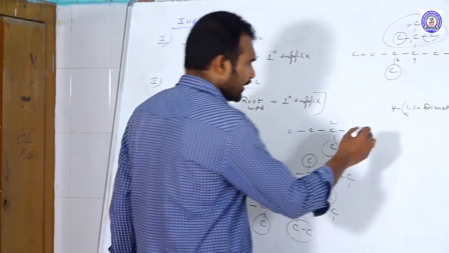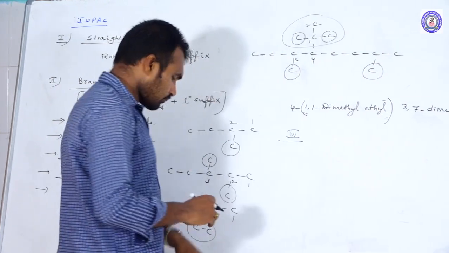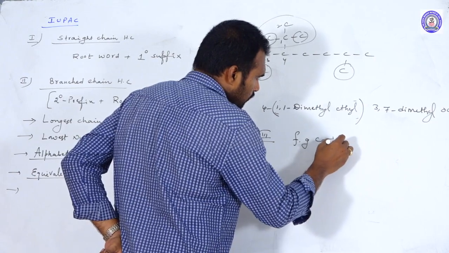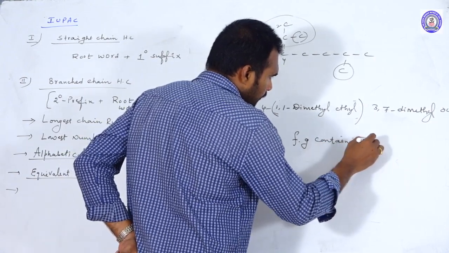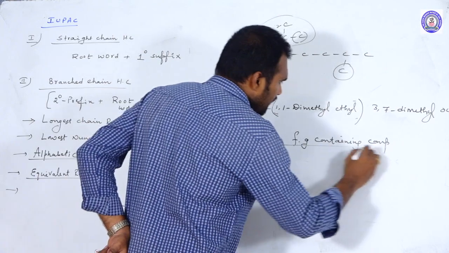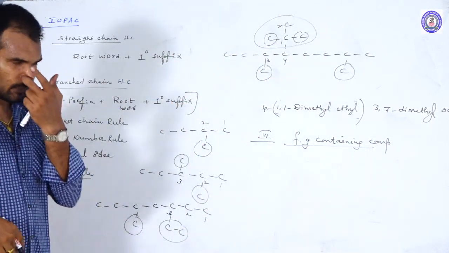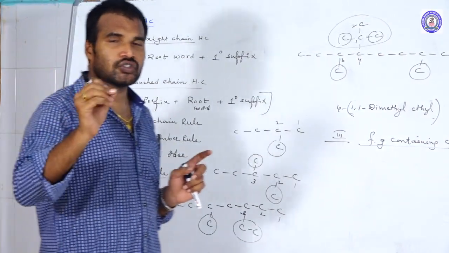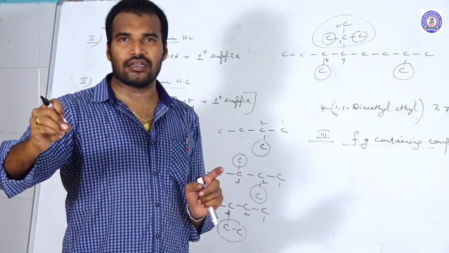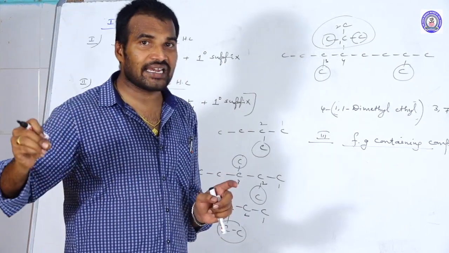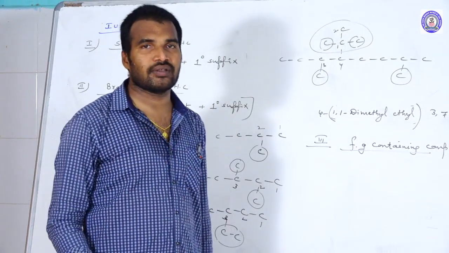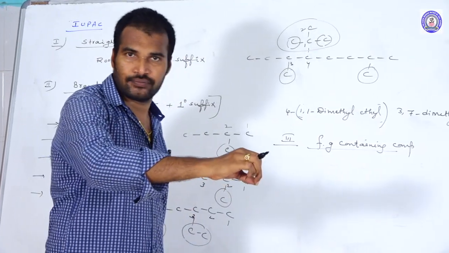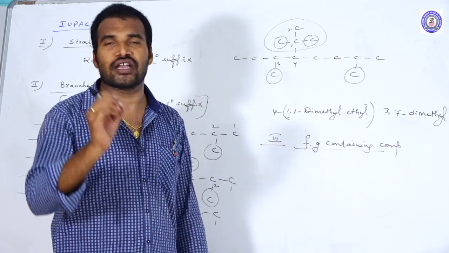Now the third category, functional group containing compounds. In case of functional group containing compounds, there are small modifications. You should consider the functional group containing chain having the large number of carbons as the parent chain.